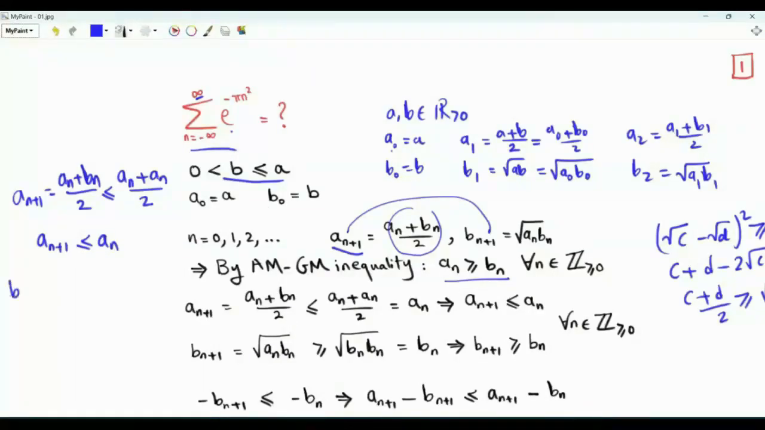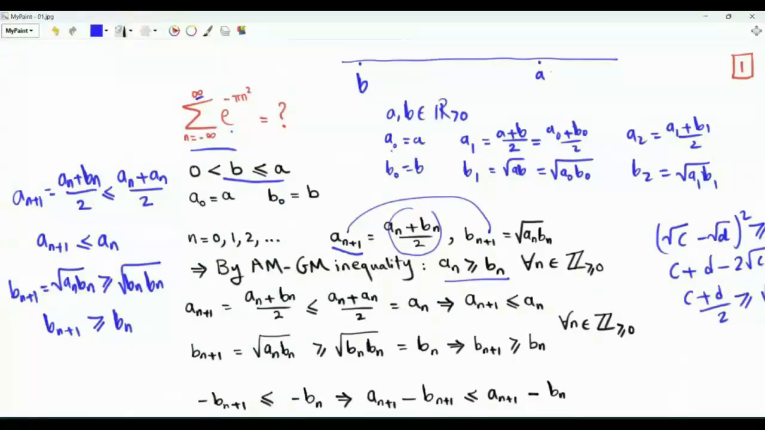What about sequence b? b(n+1) is the square root of an bn. We know that an is greater than or equal to bn. This is greater than or equal to, and we can replace an by bn, and then we have bn here. So b(n+1) is greater than or equal to bn. Sequence b is a non-decreasing sequence. If this is b and this is a on the number line, so this is a0 and this is b0, then a1 is less than or equal to a0, b1 is greater than or equal to b0, and a1 is greater than or equal to b1. a2 is less than or equal to a1, b2 is greater than or equal to b1, and a2 is greater than or equal to b2, and so on and so forth.